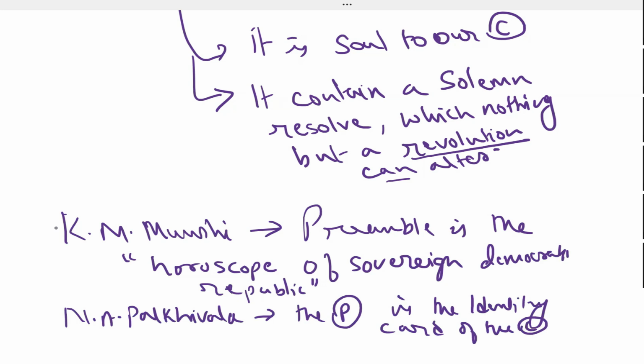Most famously, this was asked in many examinations. The preamble is the identity card of the Constitution. Who said this? N.A. Palkhiwala said this. Got it? Yes or no? Yes, sir.